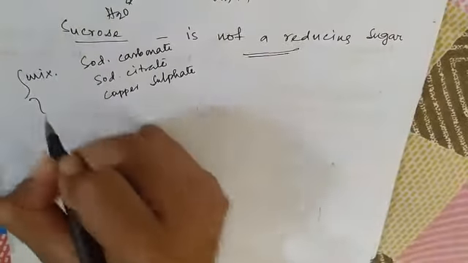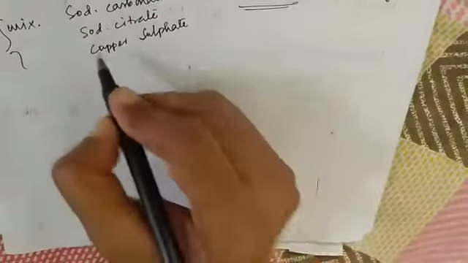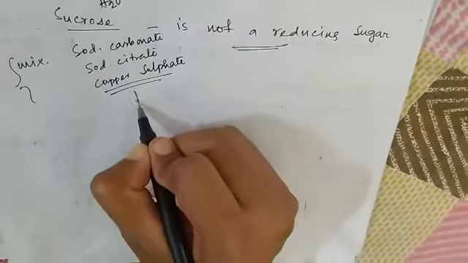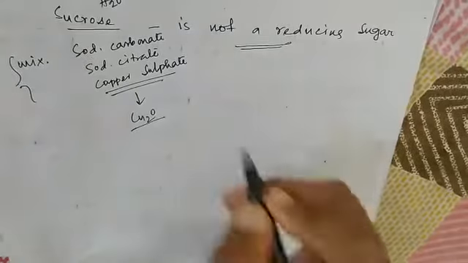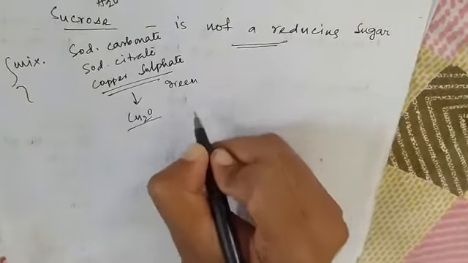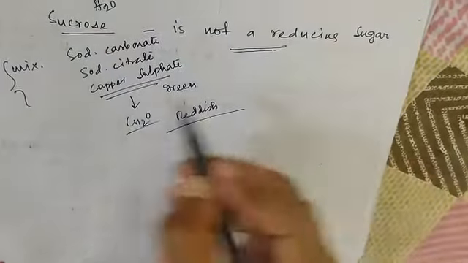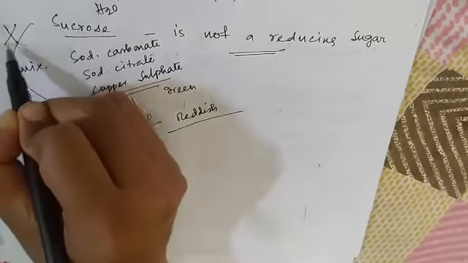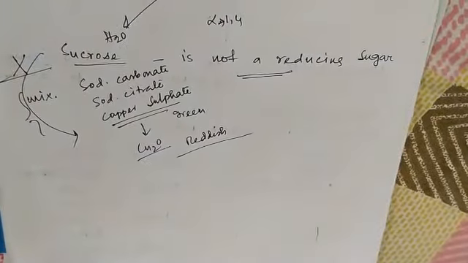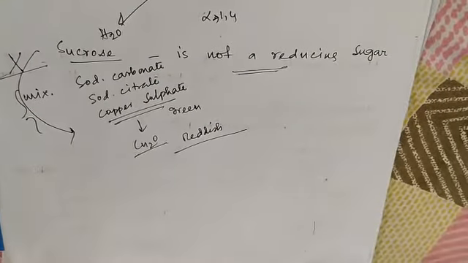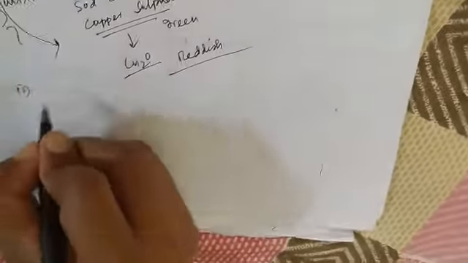But in the presence of aldose or ketose sugar, or a reducing sugar, they reduce copper sulfate into Cu2O and turn the green color into reddish or brick red color. Sucrose can't respond in this test, so sucrose is not a reducing sugar. Then we come to trisaccharides.